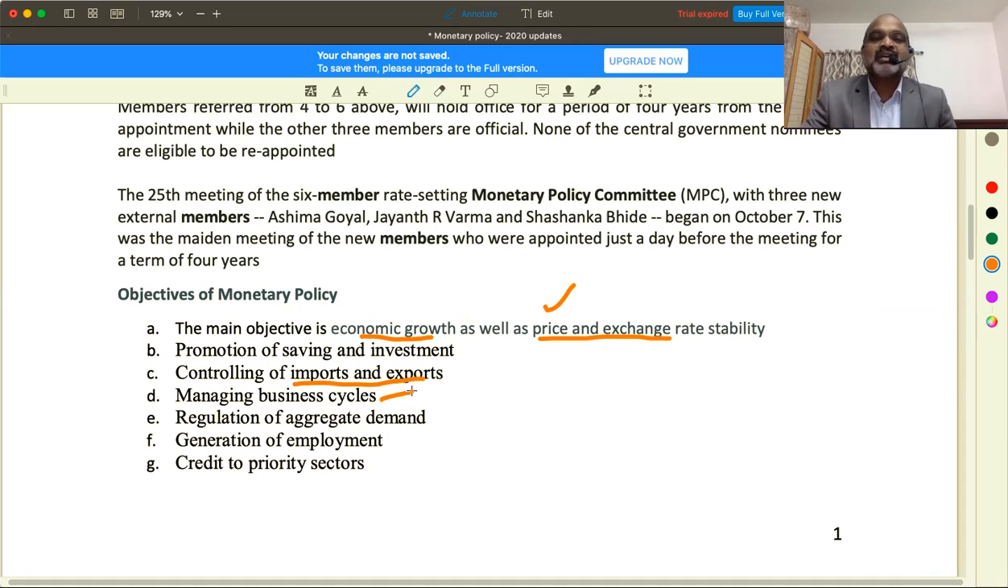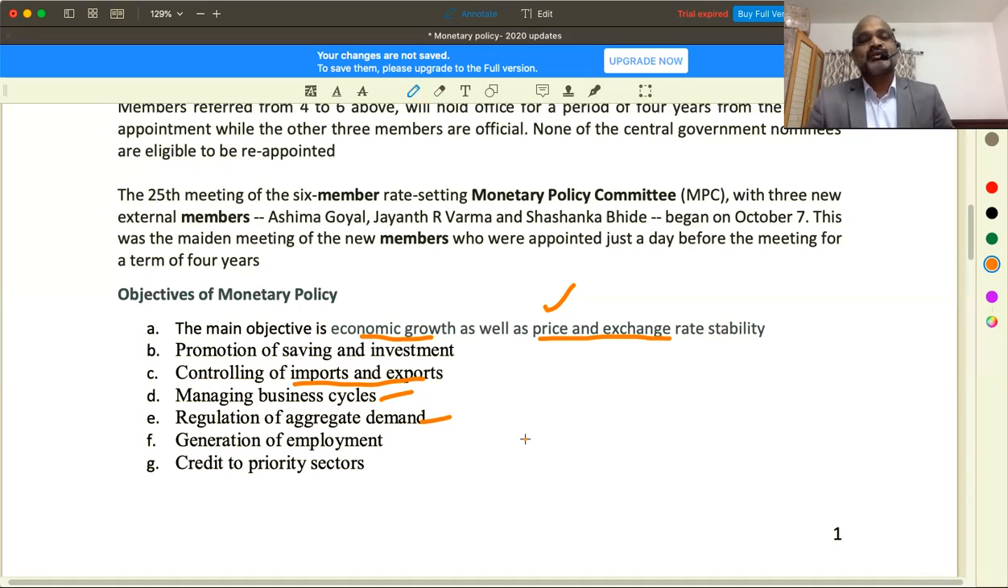We want to manage business fluctuations, trade cycles, ups and downs. Like you must have heard about depression in the economy, recession, boom, and recovery. These are all business cycles that we normally come across. And we want to regulate aggregate demand. Sometimes aggregate demand will be spiraling and goods supply will be very less. So sometimes demand exceeds supply. When demand exceeds supply, definitely prices will go up. When prices are going up, we definitely call it inflation. So we want to control aggregate demand.